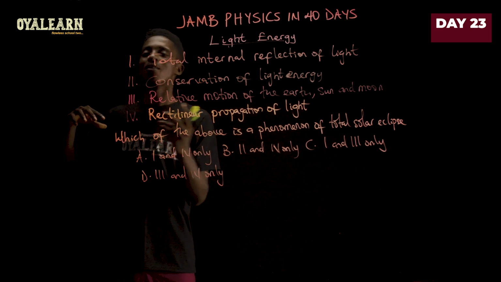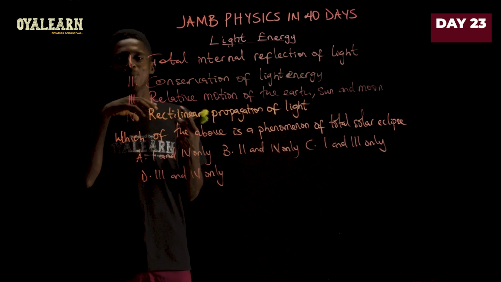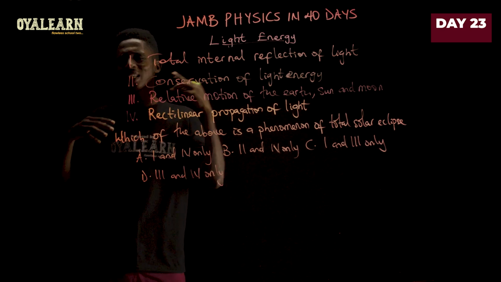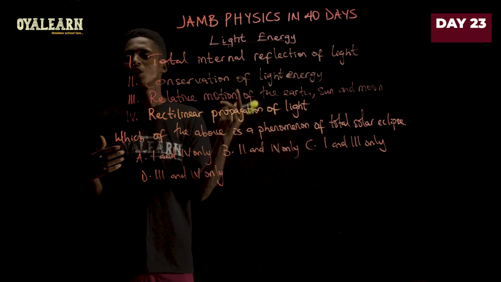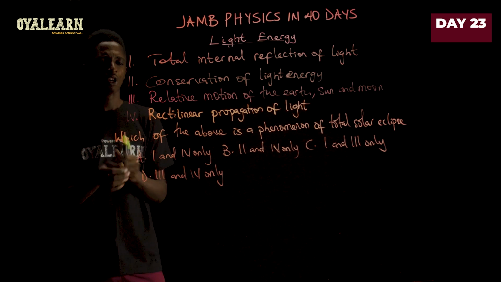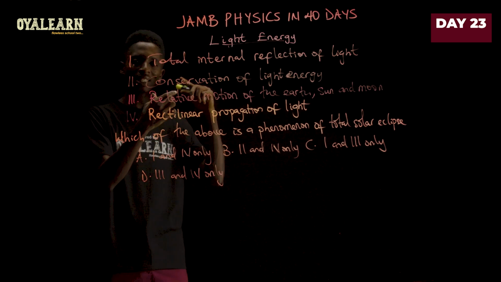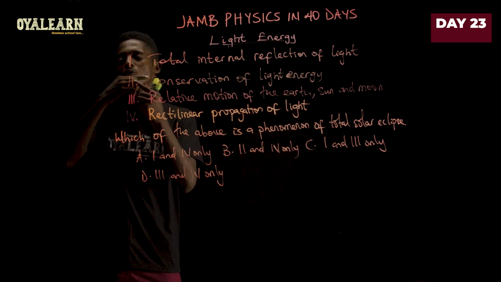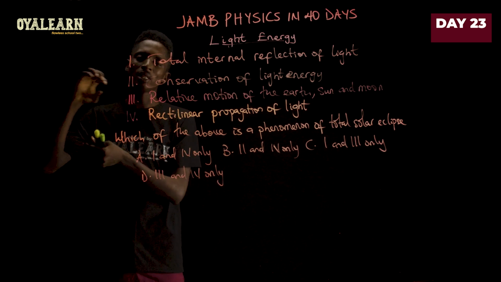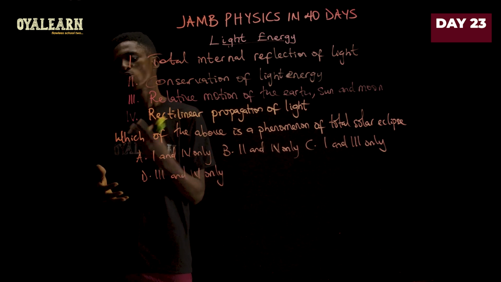And even the sun itself is doing the same as it goes around the black hole in the Milky Way. So we see that this relative motion continues like that throughout the observable universe. So that tells us that the relative motion can also explain this, because there will be a time where the moon will revolve and come in between the sun and the earth, thus leading to the total solar eclipse.